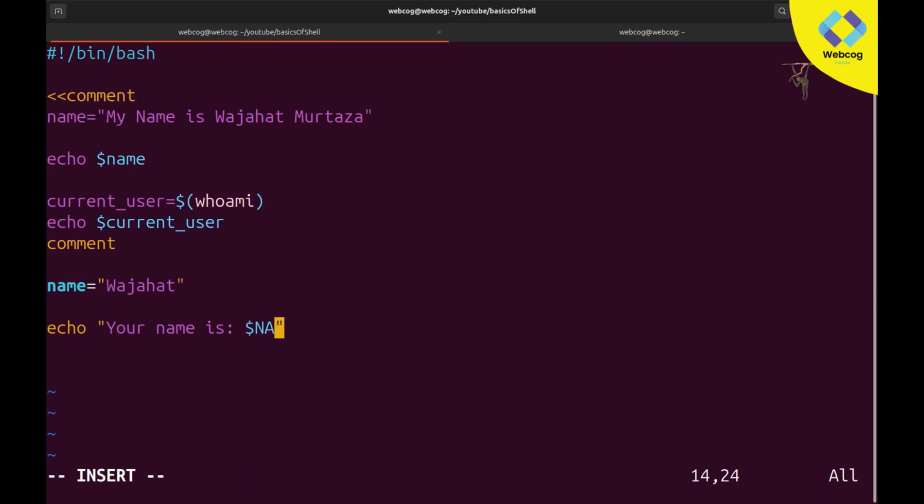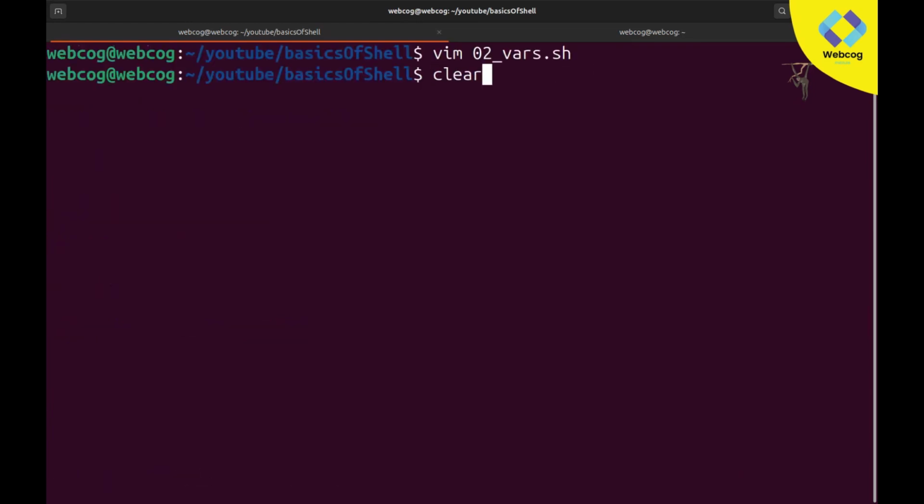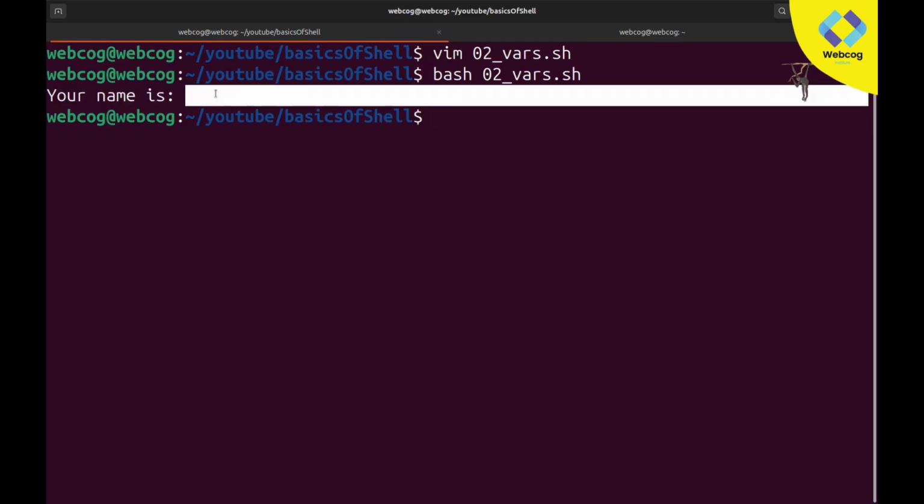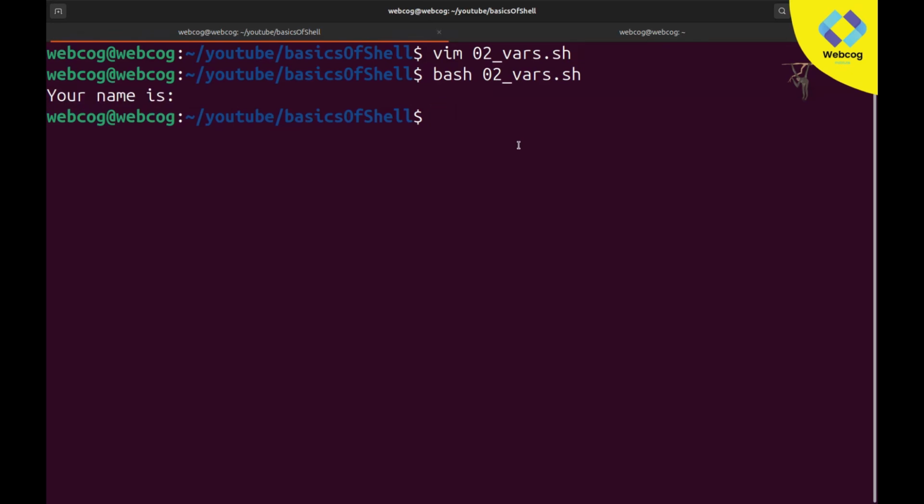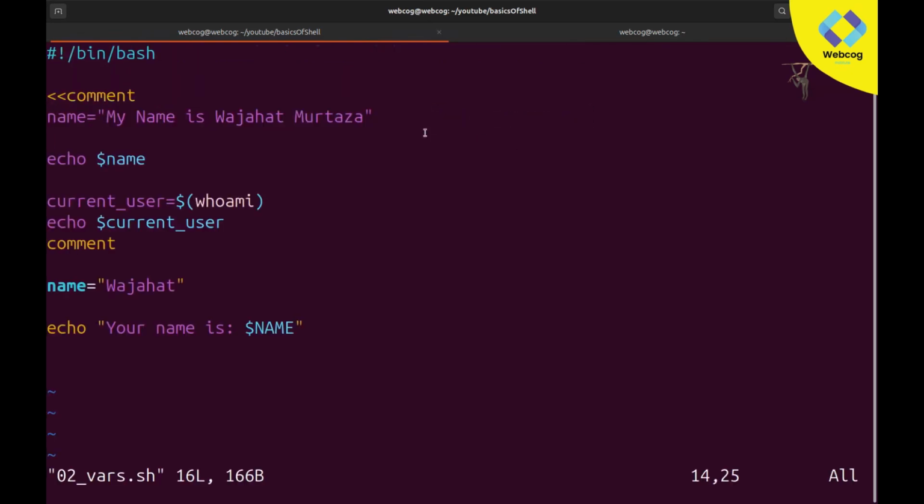You can see if I write here a $ sign and name, and if I save my code and execute it, it's simply printing "your name is". After that the variable is not printed. Why? Because this is case sensitive. What case sensitive means is that we declare the variable in lowercase, so when we need to call this variable, we also need to write it in lowercase.